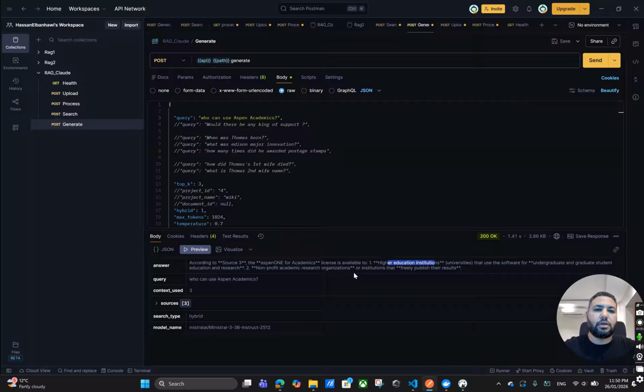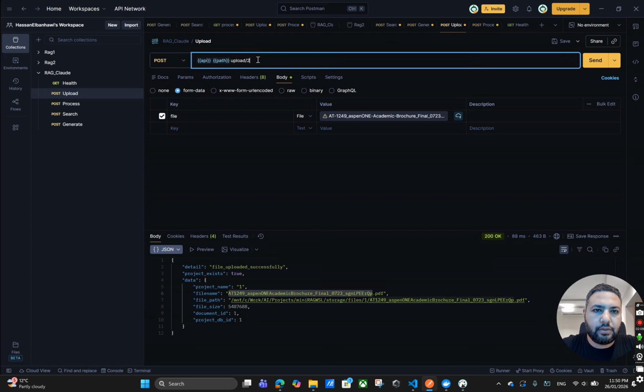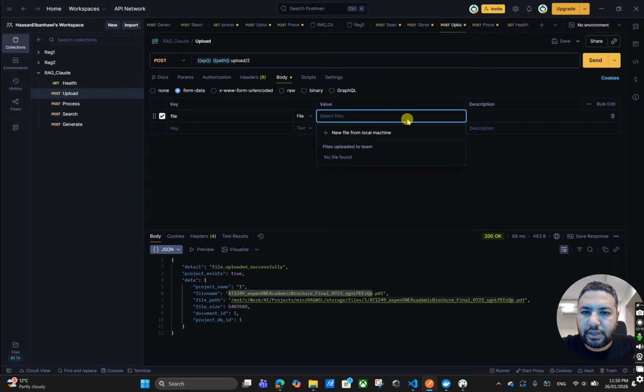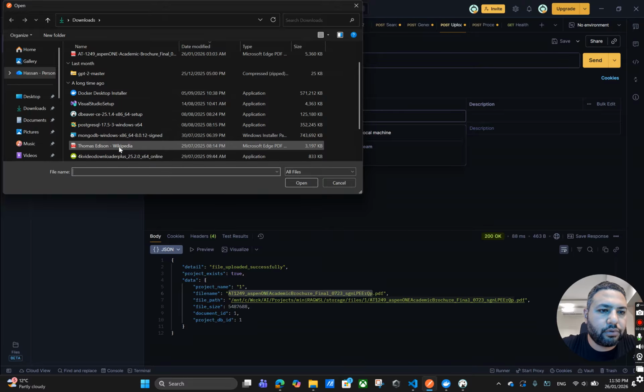Okay, so today we will go through the steps to see how this system is working and how it is getting these results. So first of all, we will upload a file. Here I will make project 2. This is where I want to put my file. Let me remove this and I will upload a file here from Wikipedia for Thomas Edison.